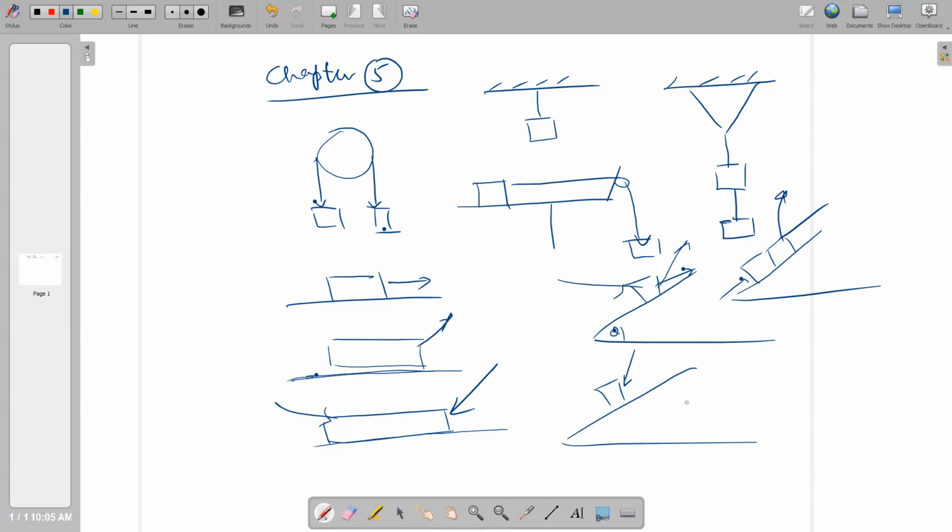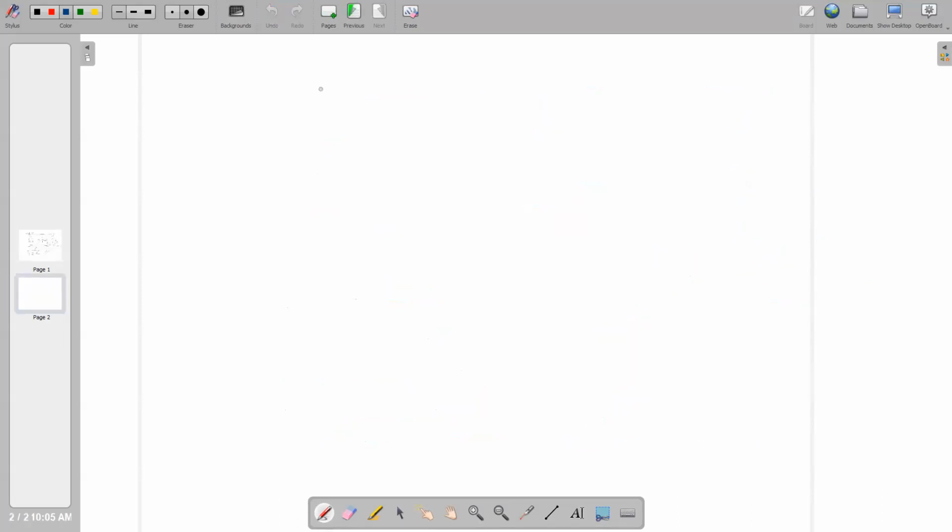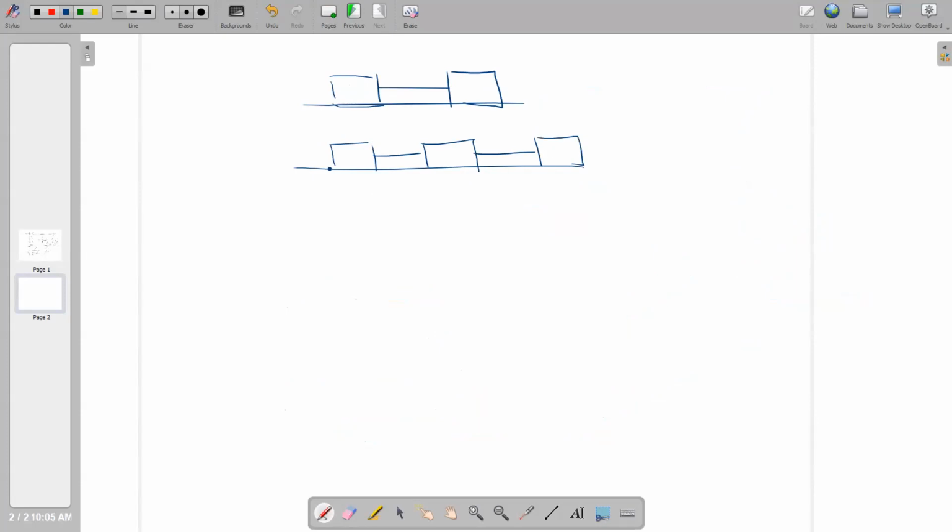After this, the other situation we have discussed is that if two bodies, or more than two bodies, are connected with a string like this one, you can solve these problems.